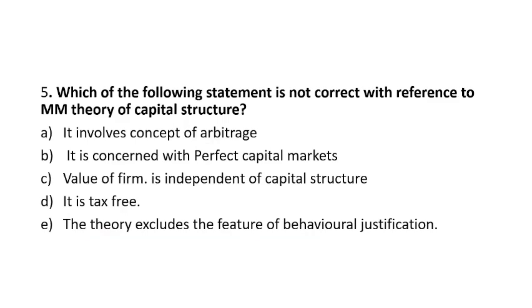Question number 5. Which of the following statements is not correct with reference to theory of capital structure? It involves concept of arbitrage. It is concerned with perfect capital market. Value of the firm is independent of capital structure. It is tax free. And the E option is the theory excludes the feature of behavioral justification.